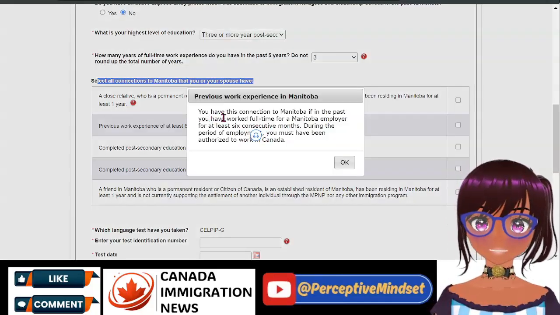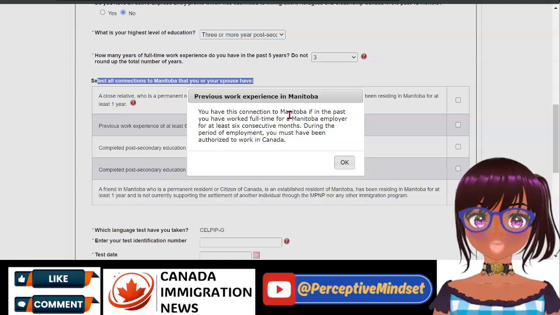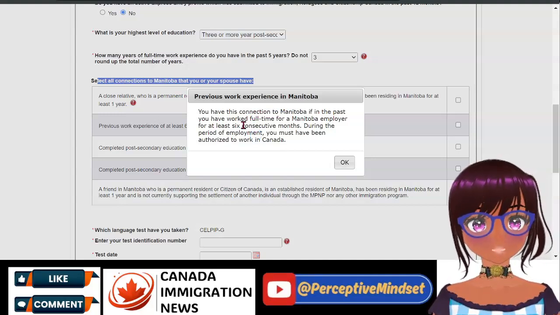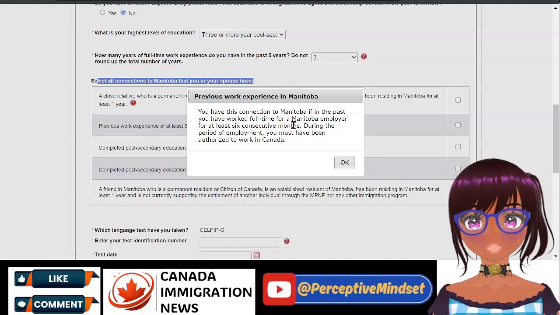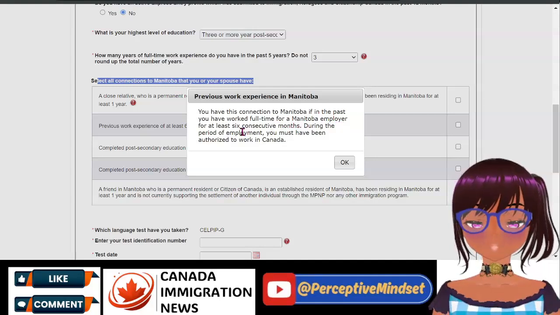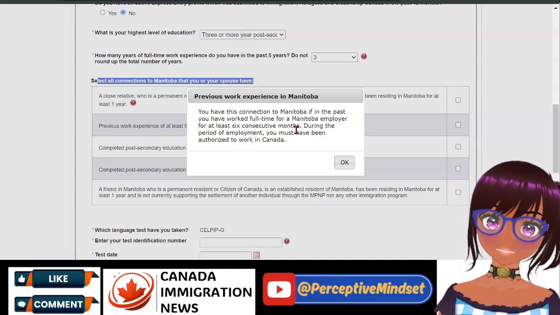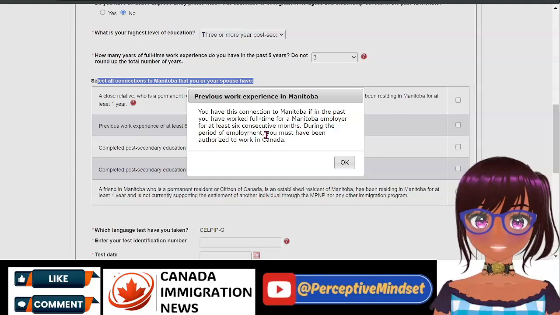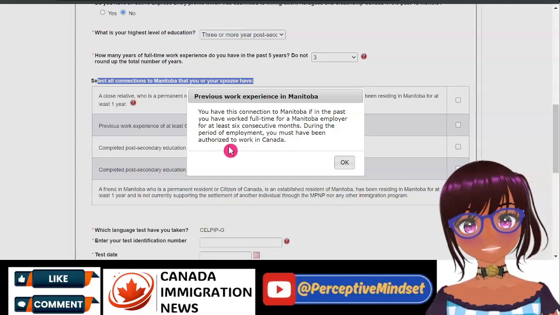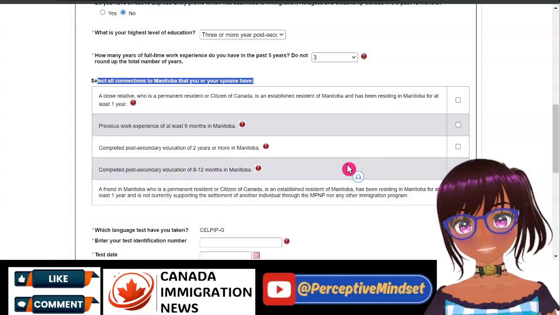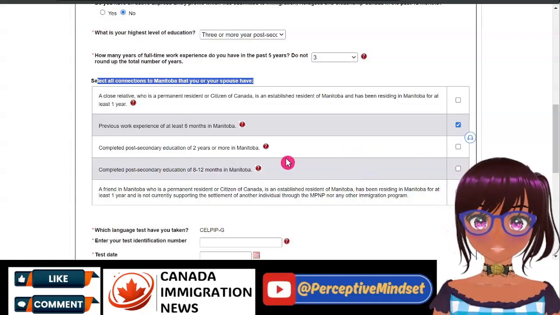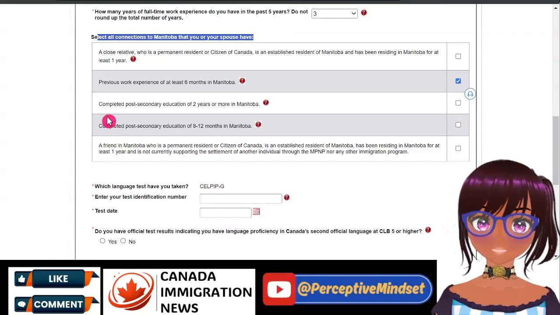Go ahead. It says you have this connection to Manitoba if in the past you have worked full-time for a Manitoba employer for at least 6 consecutive months. During the period of employment, you must have been authorized to work in Canada. If that's your reality, then you can check the box.